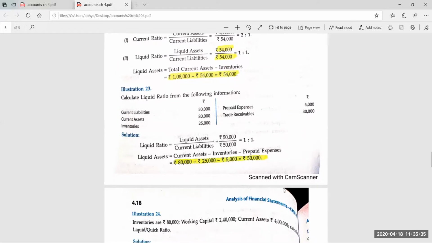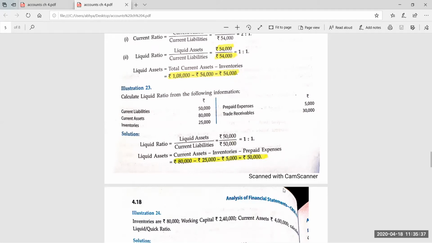Do it fast. Inventories are 80,000. Working capital 2,40,000. Current assets 4 lakh. Find out the liquid ratio or quick ratio. Again, I am giving you 2 minutes. Do it fast. Two things are required in the formula: liquid assets and current liabilities. Both are not given. So by using the working capital formula, first of all we will find out the current liabilities.